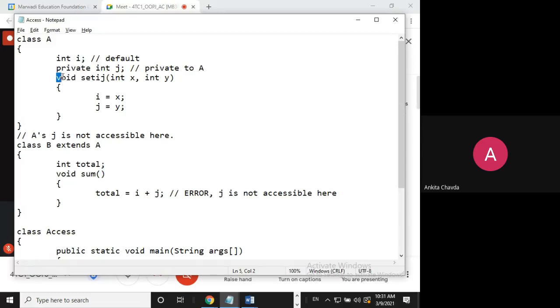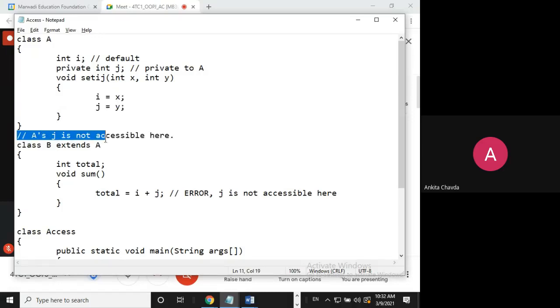Now here I'm having one method void set ij. Here I'm not using constructor right now because that topic is the next one, right? Because how you can call the parent class constructor and all, that would be another issue. So I'm using right now a method void set ij. I'm setting the values for this i and j. I'm having this formal parameter x and y, and I'm simply initializing this i and j. Done.